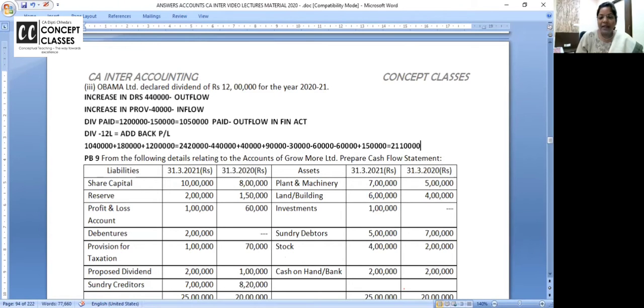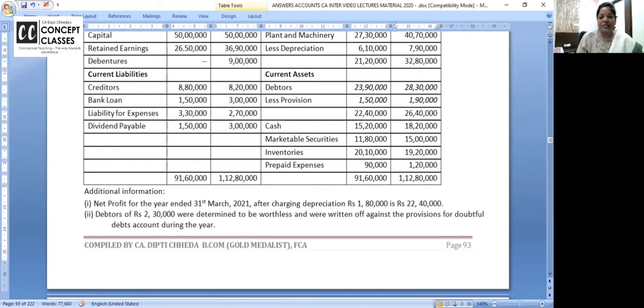Okay. Investing activity is very easy. Plant and machinery you have purchased. How much was the plant and machinery purchased for? 40 lakh 70,000 minus 27 lakh 30,000, which is 13 lakh 40,000 plant and machinery purchased. Outflow, only one activity. Now come to financing activity.